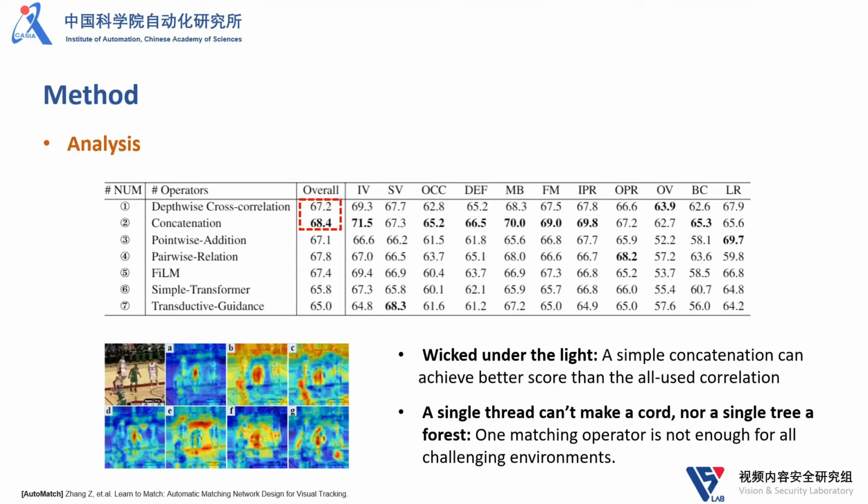I call this observation "window under the light", which means that once we are accustomed to cross-correlation, few people want to replace it with a simple concatenation. Another interesting observation is that different operators show different resilience on different challenging factors and image contents. For example, pointwise addition shows better robustness under low resolution, while transductive guidance performs better under scale variation. This inspires us to combine them to exploit complementary informative features and pursue better accuracy on all challenge factors.